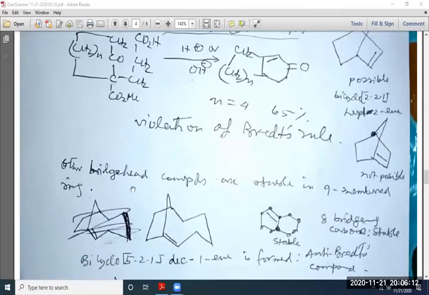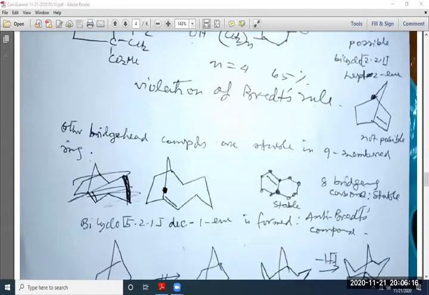So other bridgehead compounds are possible in 9-membered rings like this. This is possible. This is possible. So all these examples are anti-Bredt's rule. So it may be called an anti-Bredt's compound.